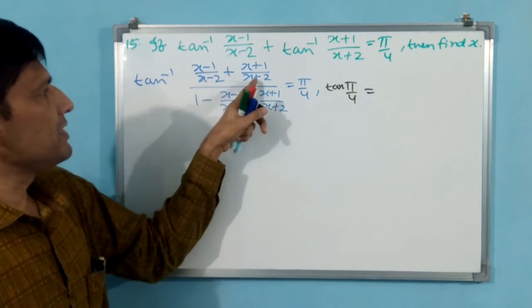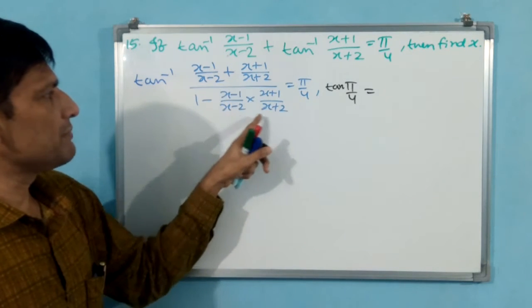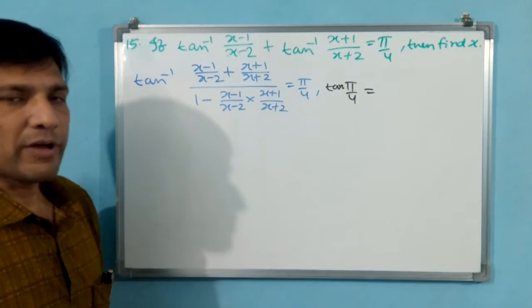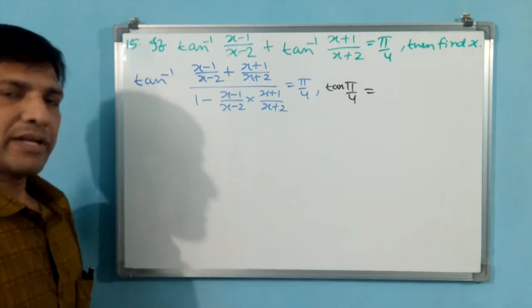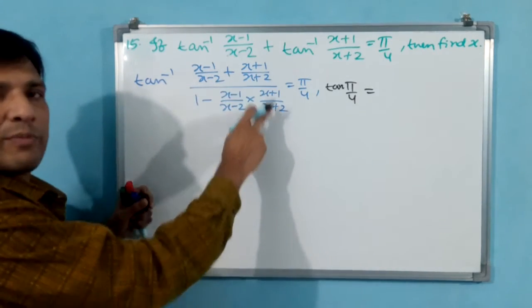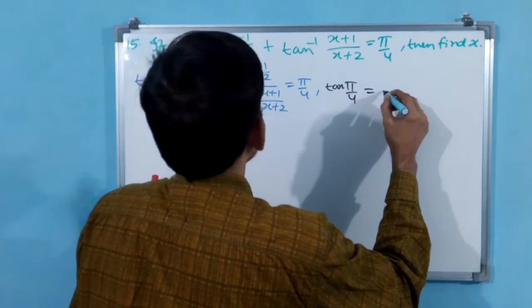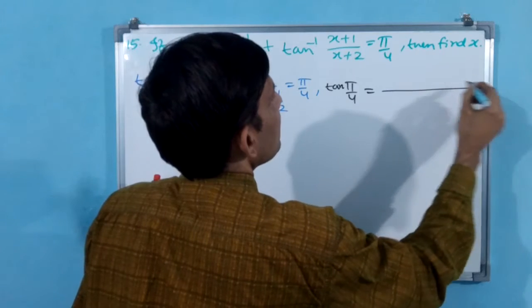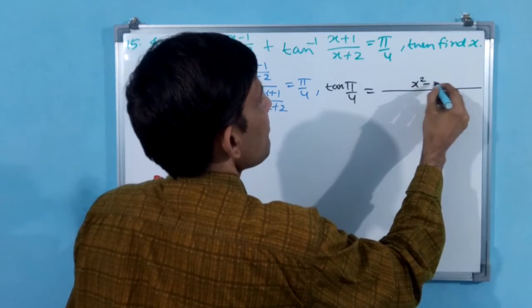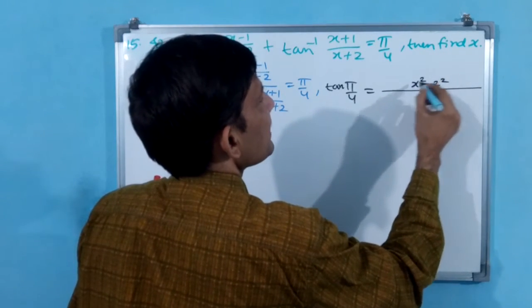Or you see, (a plus b) into (a minus b). Here also (a minus b) into (a plus b), a square minus b square. x square minus 4. See, both numerator and denominator will be the same, then you can get them cancelled out with each other. Okay, you write a square minus b square.